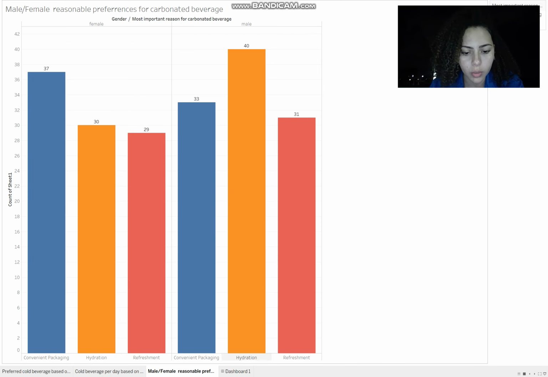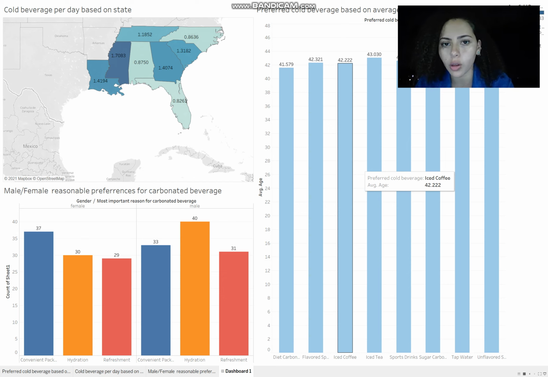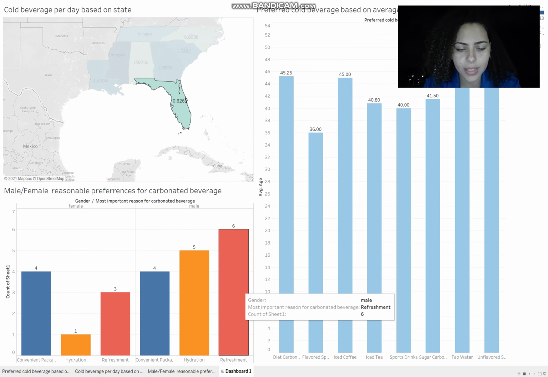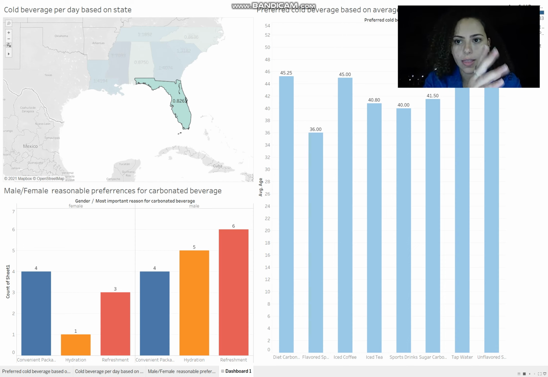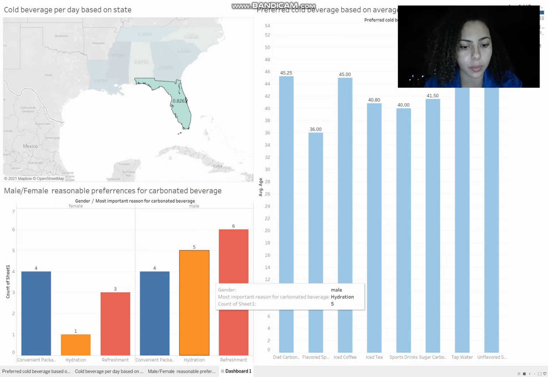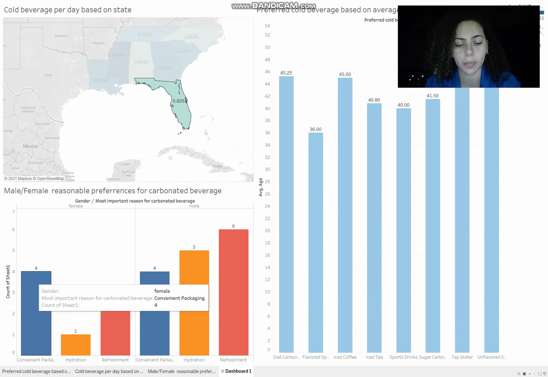Then moving on, we can look at the dashboard. Over here, it ties all three of them together. Let's filter it and, for example, look at Florida. You can see that the numbers and the data set change because it filters. In Florida, more males prefer refreshment over hydration, and both are very important. And women are still leading in preferring convenient packaging.